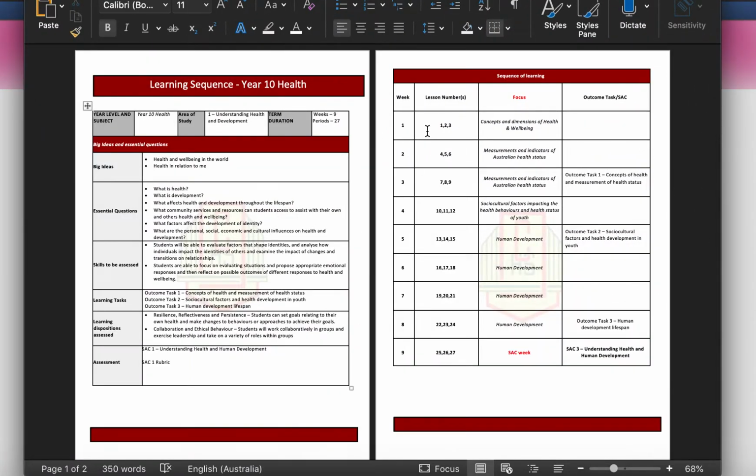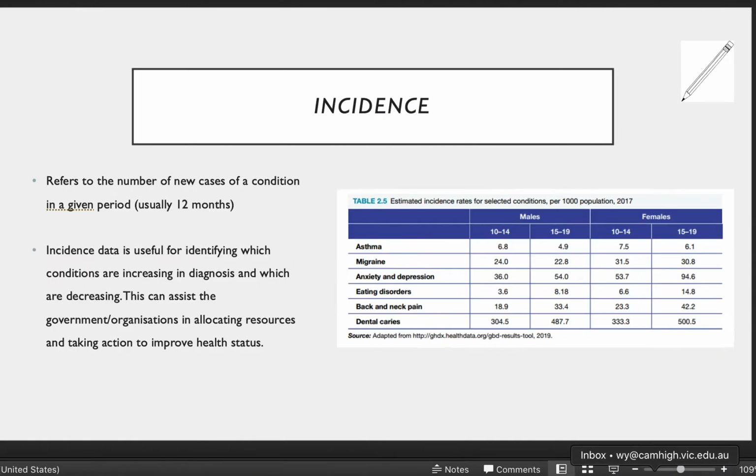Just a reminder to you about where we're sitting. We've obviously finished lessons 1, 2, and 3 about the dimensions. 4, 5, and 6 last week, introducing the indicators and measurements of health status. And we're moving into 7, 8, and 9. We've got our outcome task here, and then we've got the measurements completed by the end of this week. So hopefully I've been going through them at a nice slow pace for you, and that you've got a really good indication of what each of these things is, and you're feeling confident and comfortable.